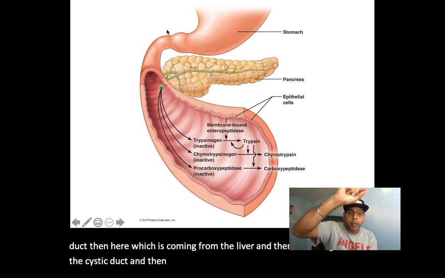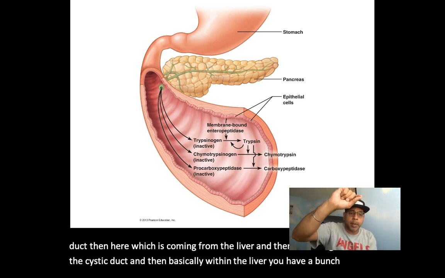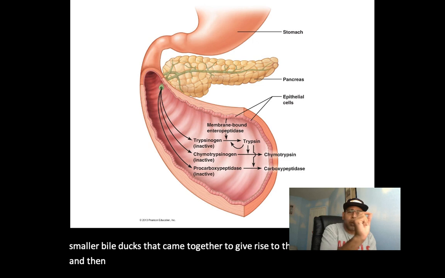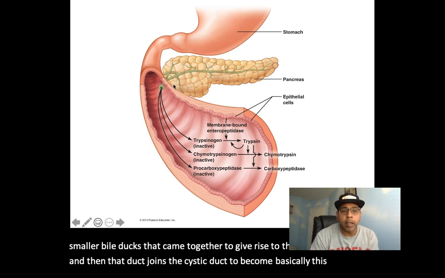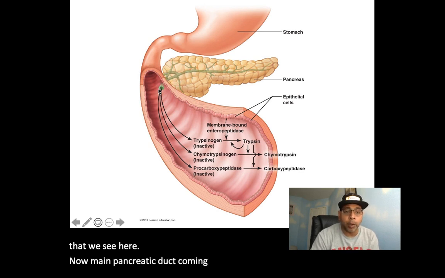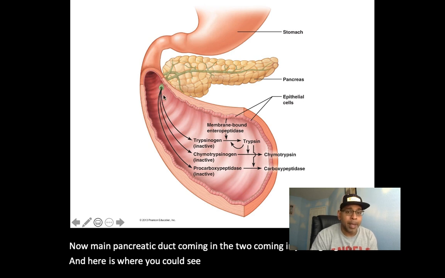Within the liver, many smaller bile ducts come together to give rise to the common bile duct, and that duct joins the cystic duct to become the bile duct we see here. The two join together, allowing both of their secretions to make their way in.